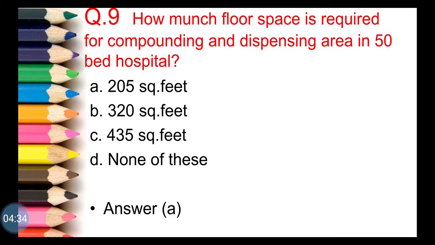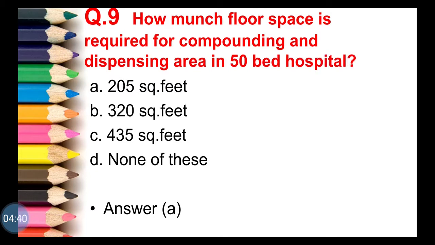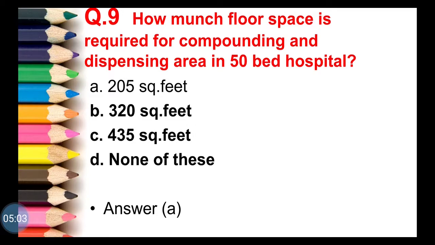Next question, how much floor space is required for compounding and dispensing area in 50-bed hospital? First option is 205 square feet, second option is 320 square feet, third option is 435 square feet. Fourth option is none of these. And for this question, correct answer is option A, that is 205 square feet area is required.